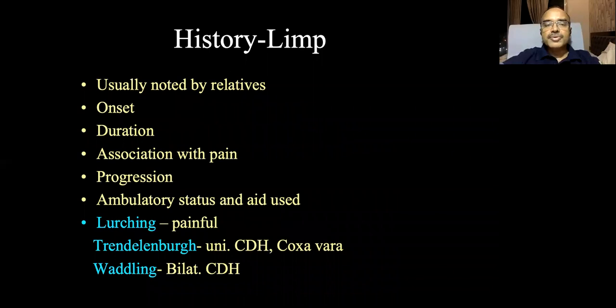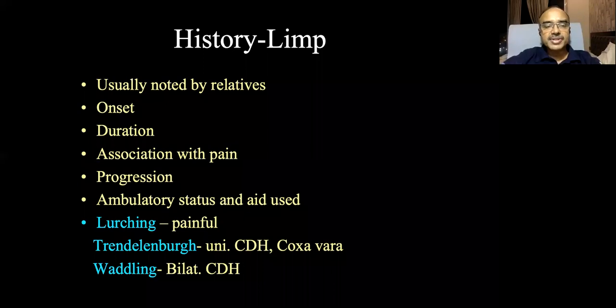Usually, limping is not noticed by the patients. It is noticed by the relatives. What is the onset of limping? What is the duration of the limping? Whether the limping is associated with pain? What is the progression of the limping? Gradually, does it deteriorate? And what is the ambulatory status of the patient? Is he using a stick or a cane or any walker or anything?